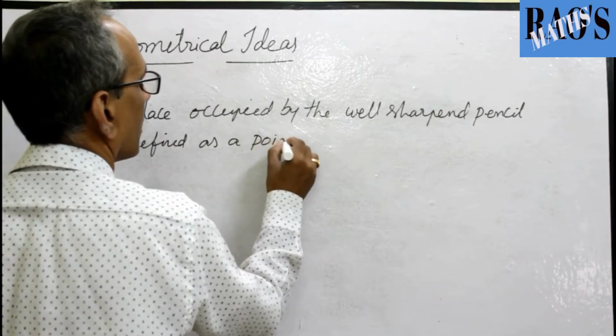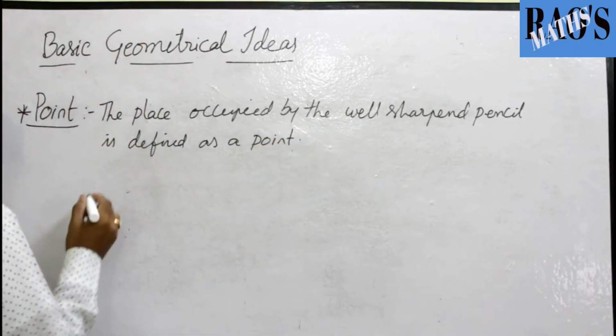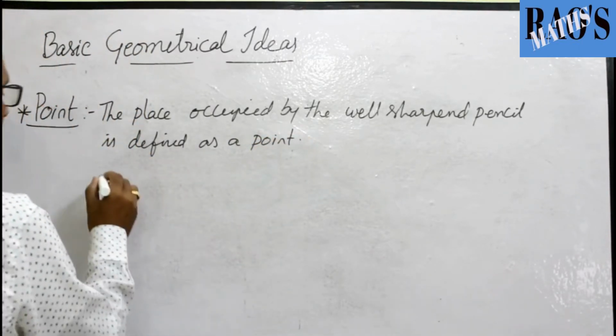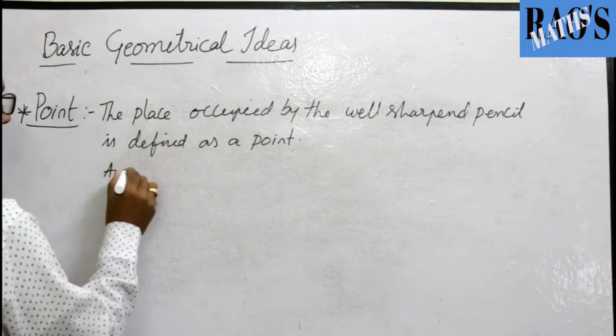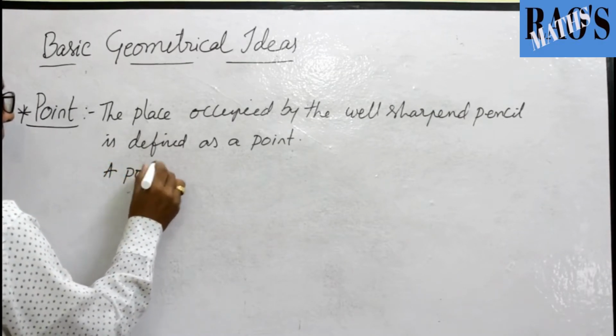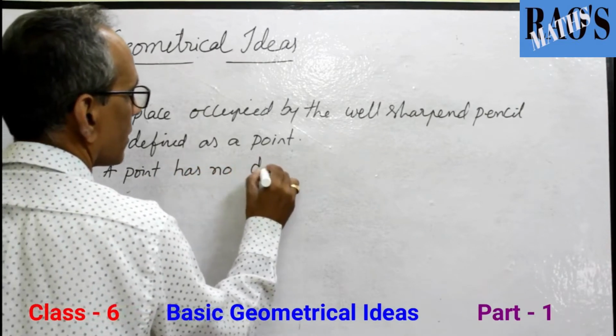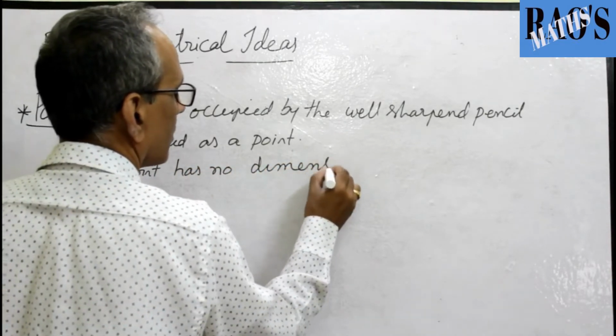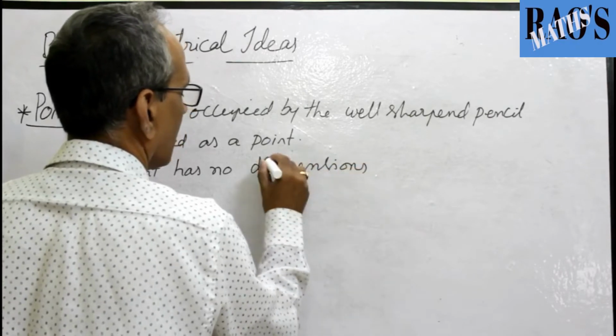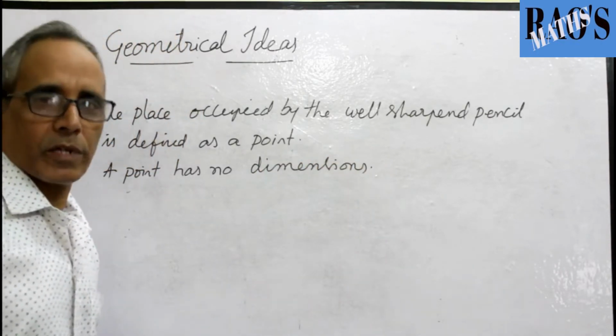And we can derive from this that a point has no dimensions. When you measure it, it's not a point.